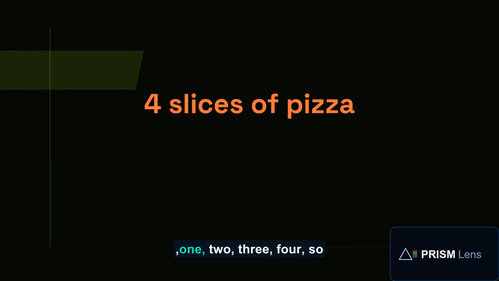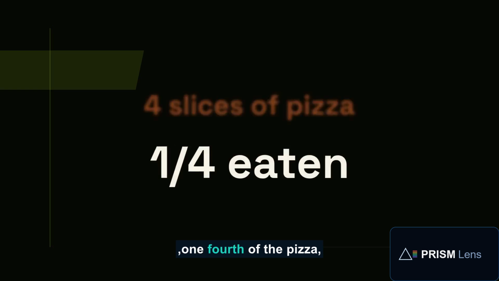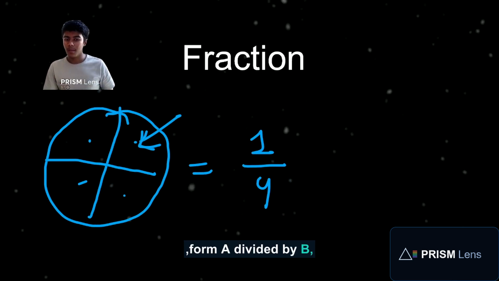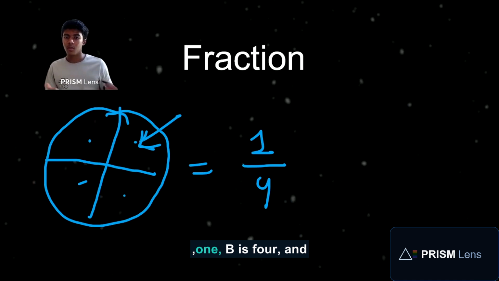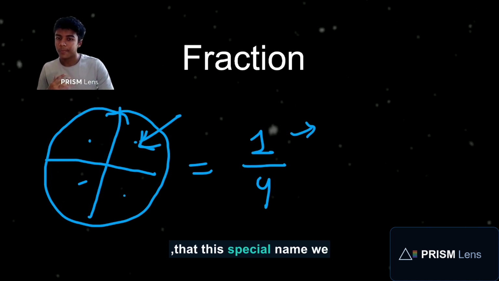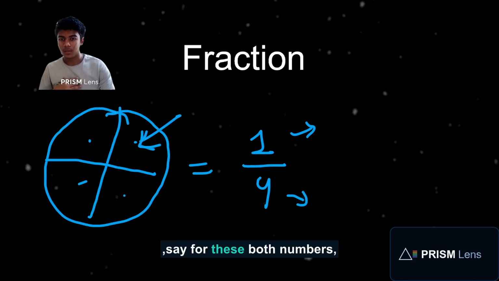Imagine you have a pizza with four slices: 1, 2, 3, 4. So the fraction will be 1 over 4, because you ate 1/4 of the pizza. You write the fraction in the form a divided by b. In this case, a is 1 and b is 4. You also need to know the special names for these two numbers.